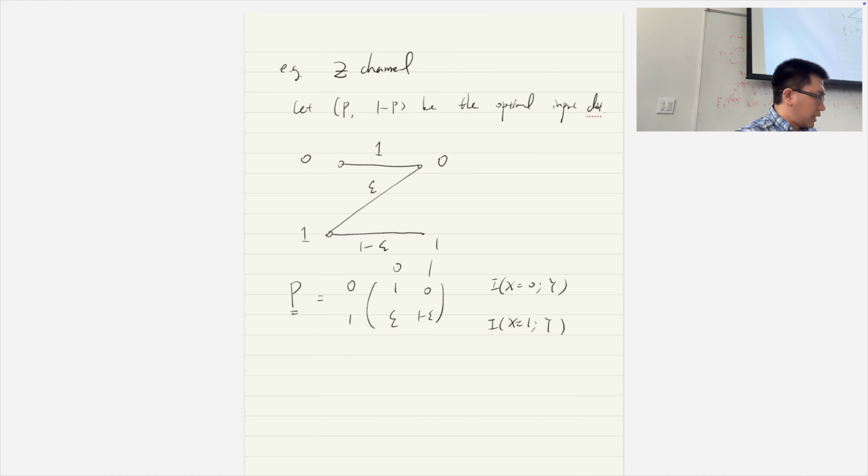So let's solve the problem. Our goal is to find the best input distribution. We only have one parameter P to solve, and after solving P, we know the capacity. So let's compute the first one, the mutual information between X equal to 0 and Y. Let's just use the definition to compute it.